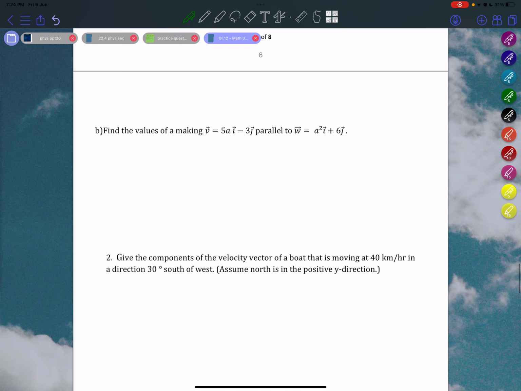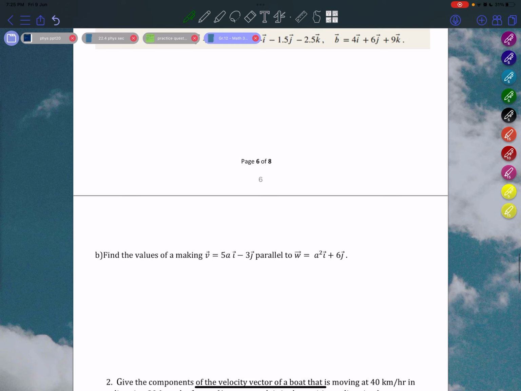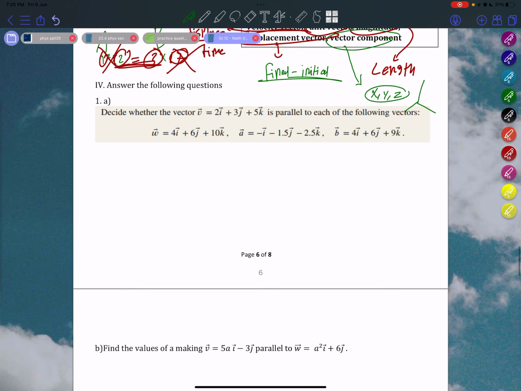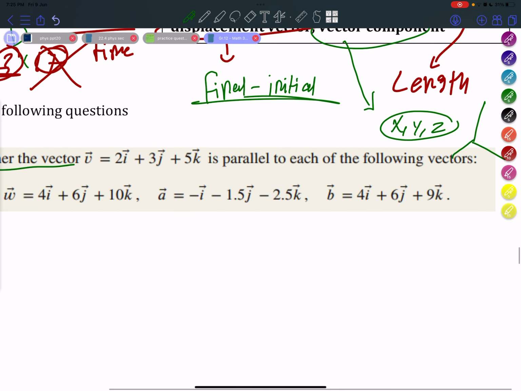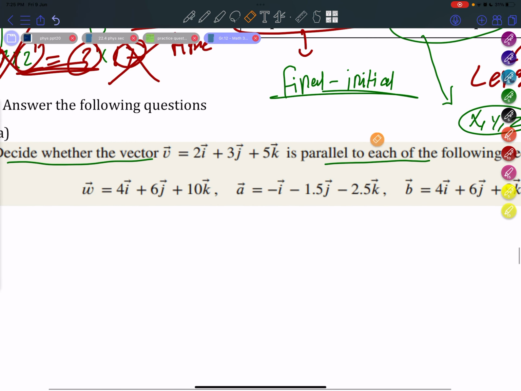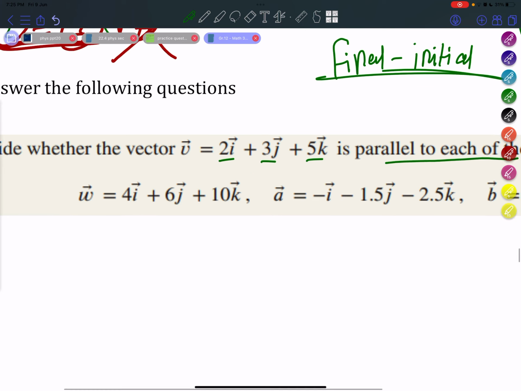Let's see. Let me solve. Yeah, sure. I'll solve these 2 questions. Decide whether the vector v is parallel to each of the following vectors. How do we tell if a vector is parallel to another? Basically, there must be a constant ratio between all of its components. So this is component i, component j, and component k.